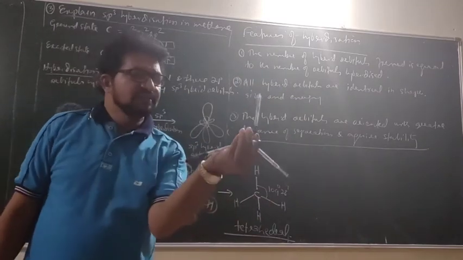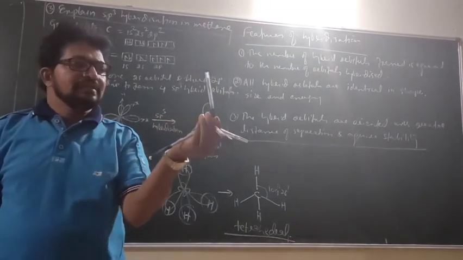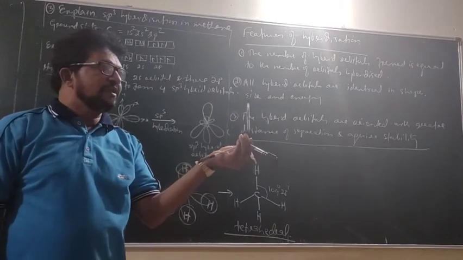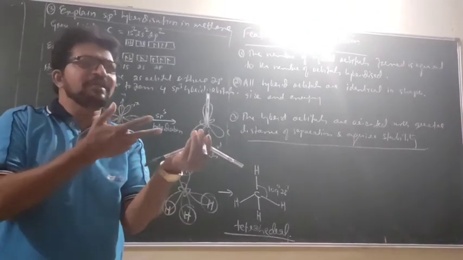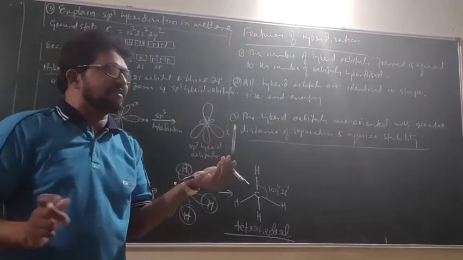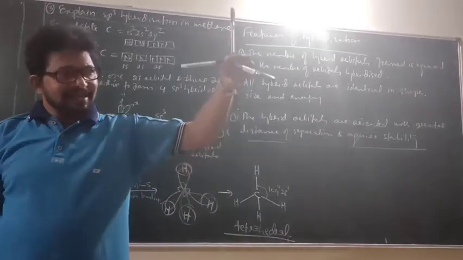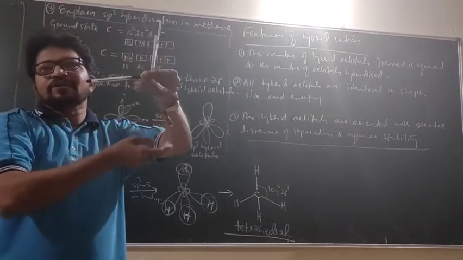You can see the bond angle. It is more than 90 degree. 109 degree. Dipole moment is 0 because of identical placements. So, where I am holding is carbon atom and these are the hydrogen atoms.